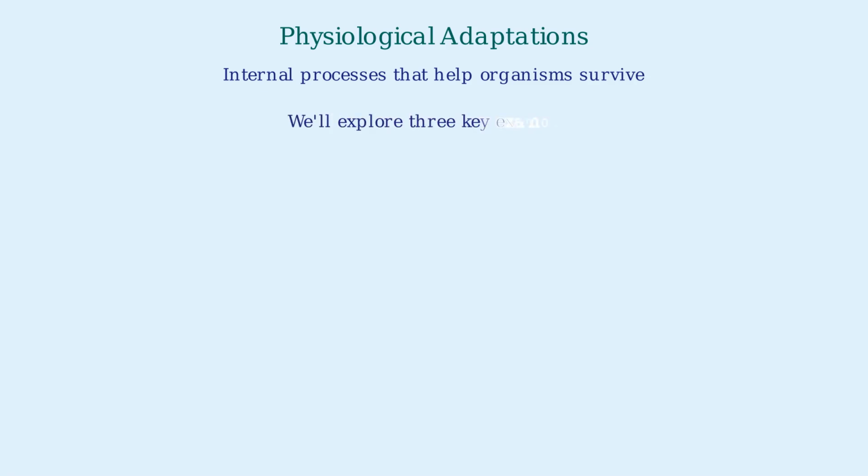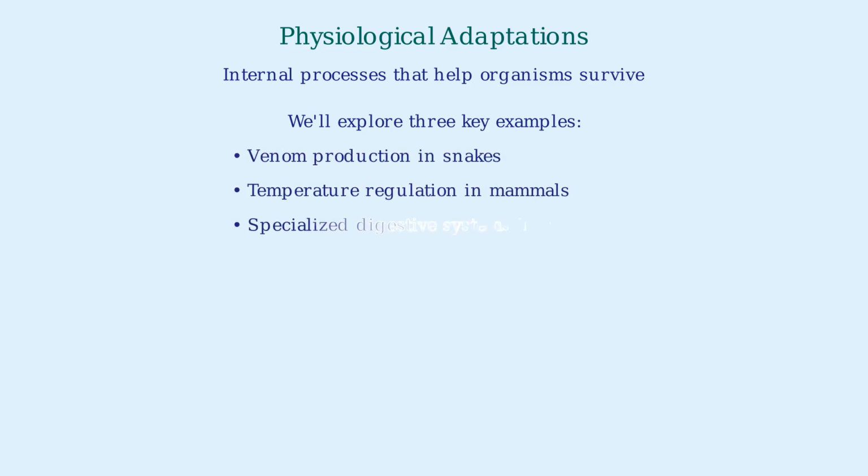Physiological adaptations are internal processes that help organisms survive in their environments. We'll explore 3 key examples of physiological adaptations: venom production in snakes, temperature regulation in mammals, and specialized digestive systems in ruminants like cows.